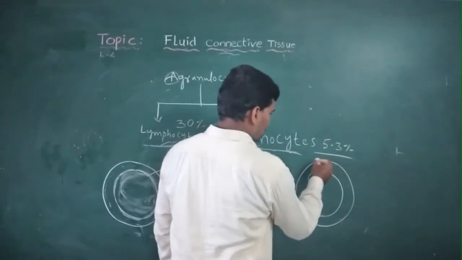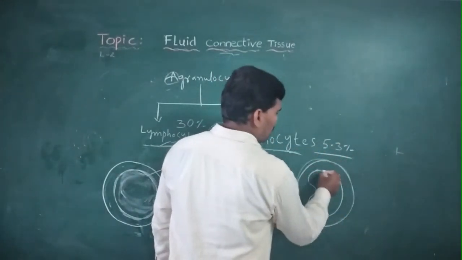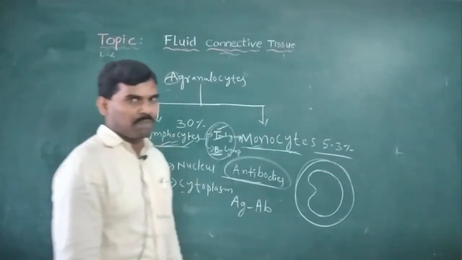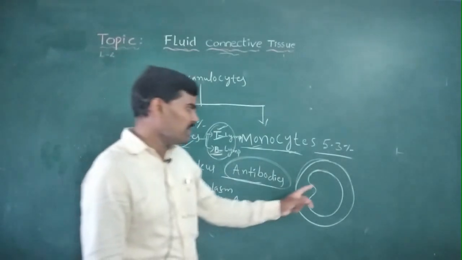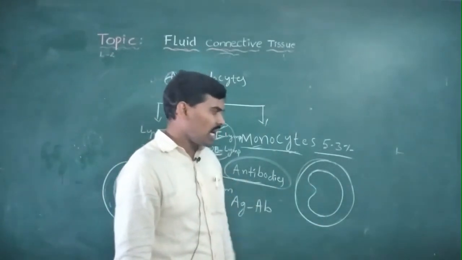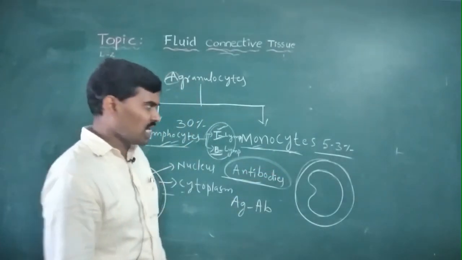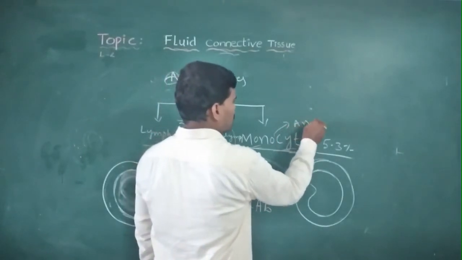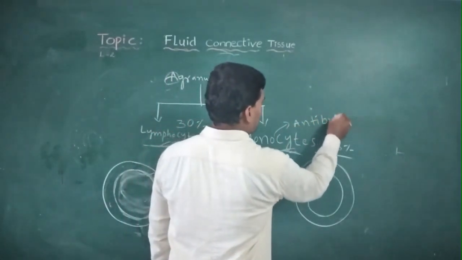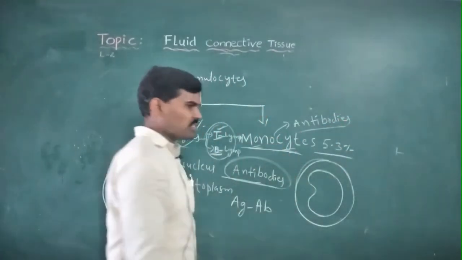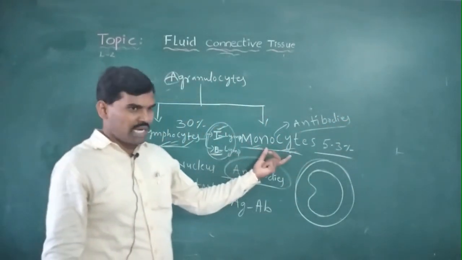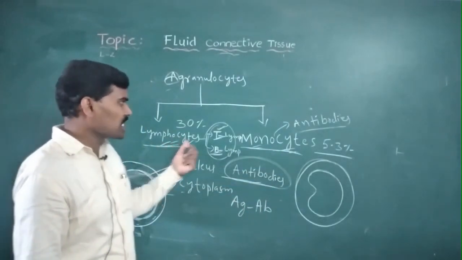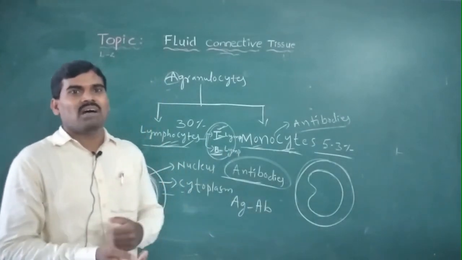In the structure of monocytes, there is only a big undivided nucleus, which is bean shaped or kidney shaped, and no granules in the cytoplasm. Monocytes help in the production of antibodies, which also increases the immunity power. The agranulocytes, lymphocytes and monocytes, together increase the immunity power.